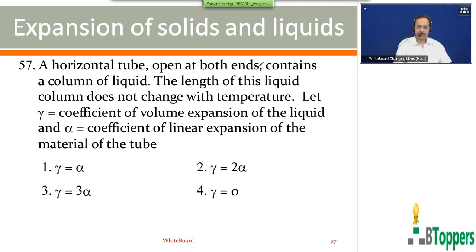A horizontal tube open at both ends contains a column of liquid. The length of this liquid column does not change with temperature. Gamma is the coefficient of volume expansion of the liquid and alpha is the coefficient of linear expansion of the material of the tube. Find gamma in terms of alpha.